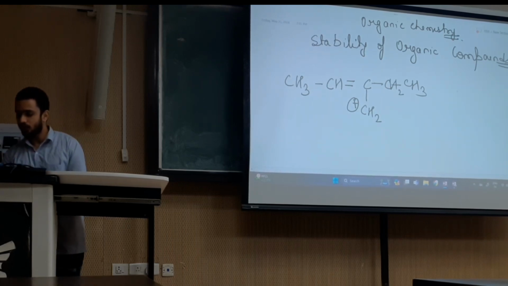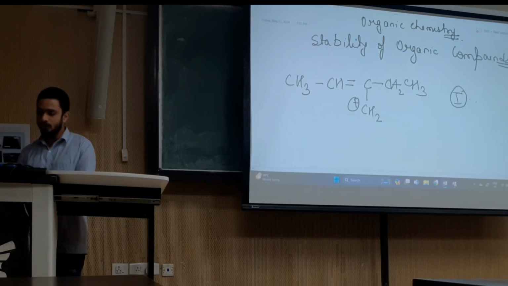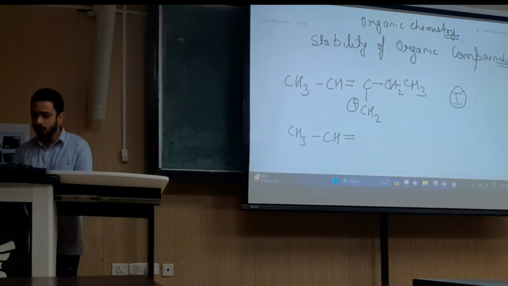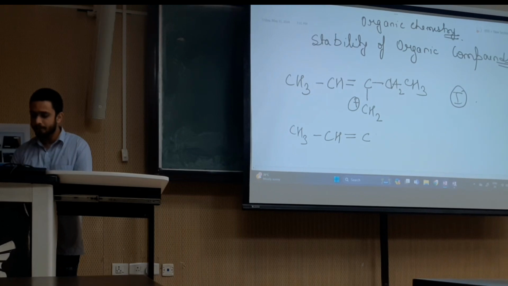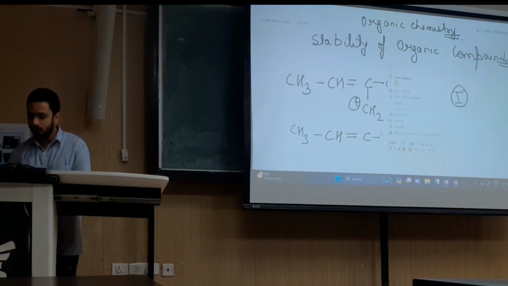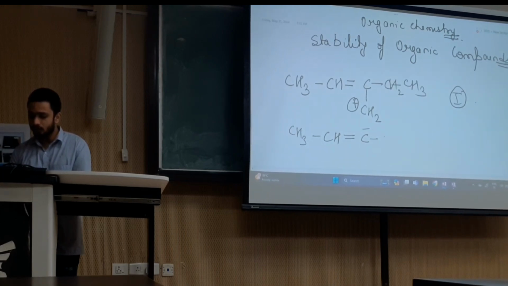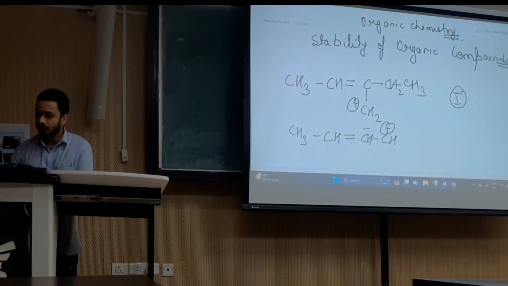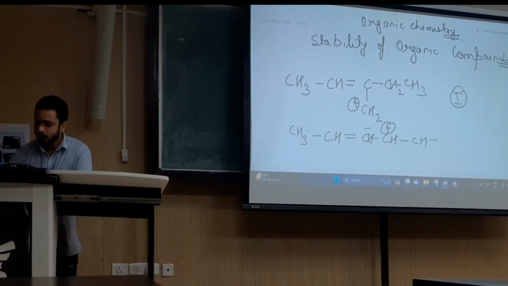And there is one more molecule with the composition CH3 CH double bond C, with a positive sign here: CH3 CH double bond C CH plus, and here CH double bond C CH2.